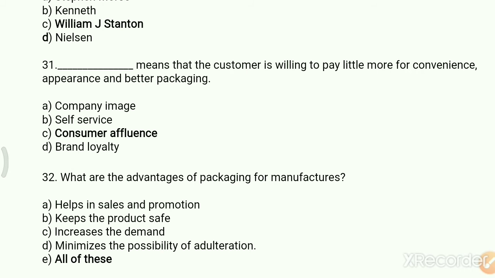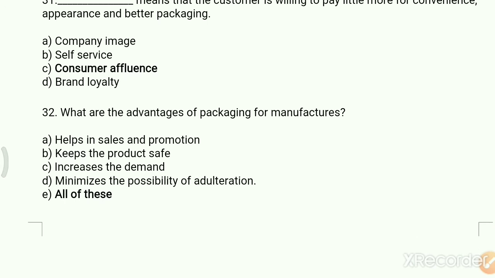What are the advantages of packaging for manufacturers? Option A, helps in sales and promotion, B, keeps the product safe, C, increases the demand, D, minimizes the possibility of adulteration, E, all of these.